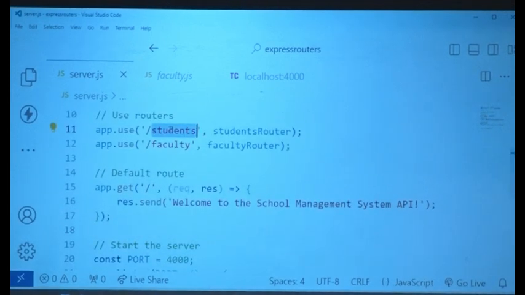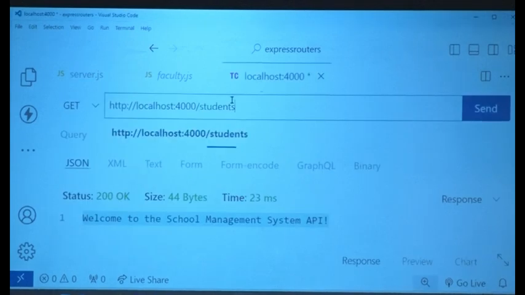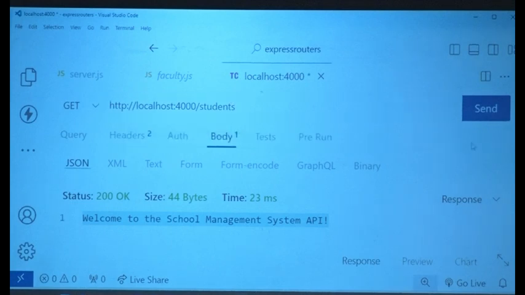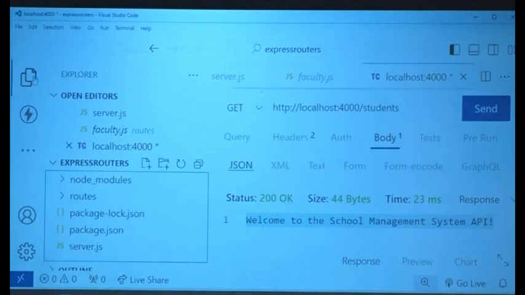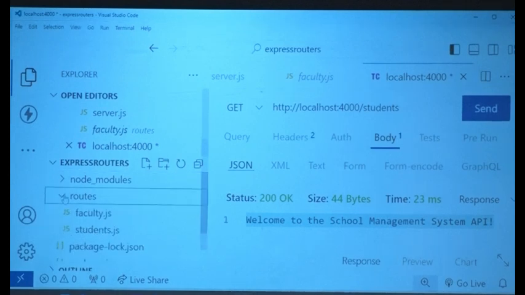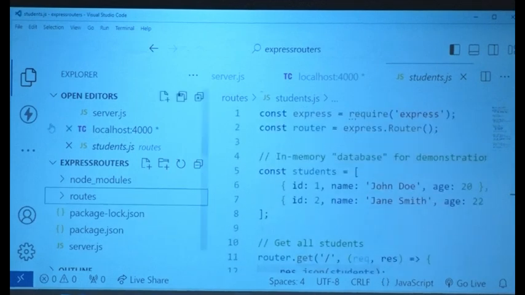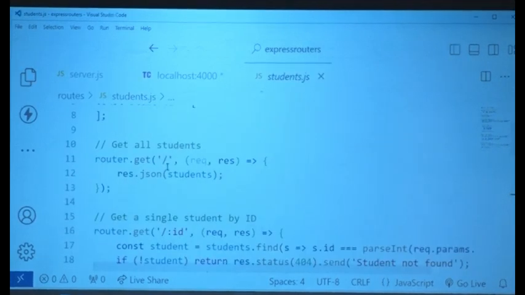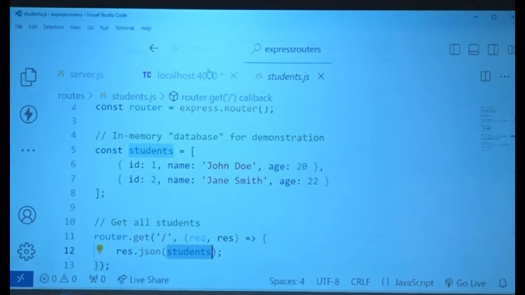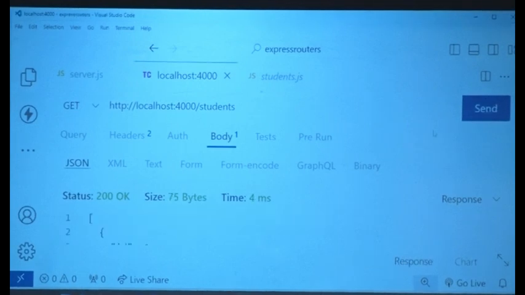Forward slash students. What will happen if I put forward slash students? What should I get, guys? When I say forward slash students, what do you think will happen? Let's check. In routes, students, what am I doing with forward slash, meaning the default route? I'm returning the complete students, this whole thing. So let's see if I get that. Done. I'm getting all the students.